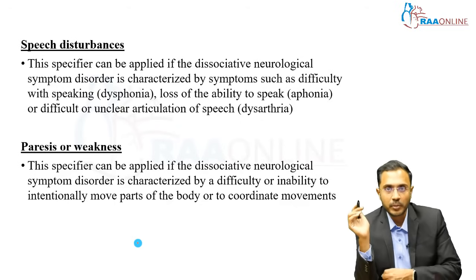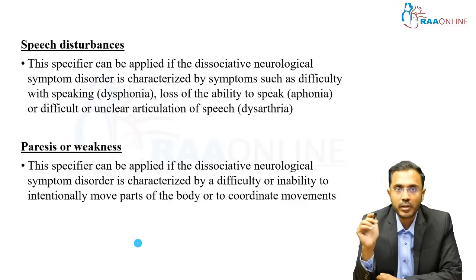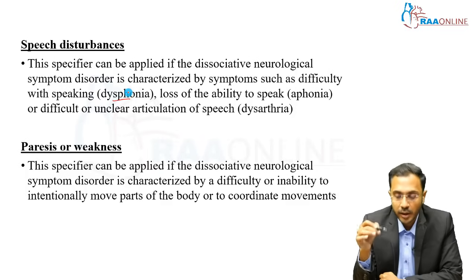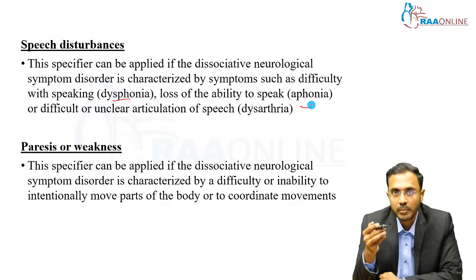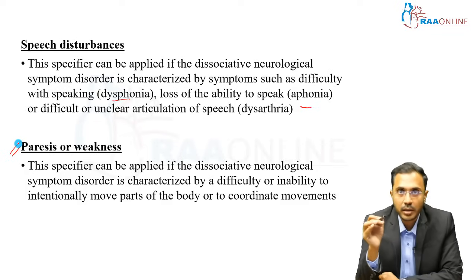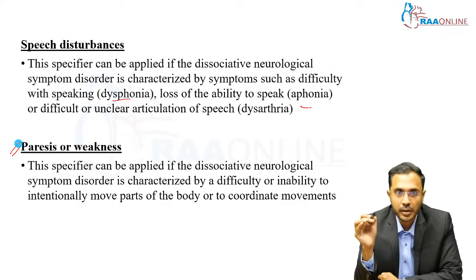Speech disturbance. The specifier is applied if the dissociative neurological symptom is characterized by difficulty in speaking, dysphonia, okay. They will have difficulty speaking or a complete lack of speech, that is aphonia, and difficult or unclear articulation, dysarthria, okay. If it is not neurologically explained, then it can be dissociative. And weakness, and this is after pseudo seizure. This is another common phenomenon seen in children and adolescents.